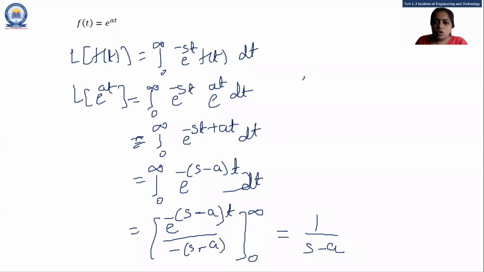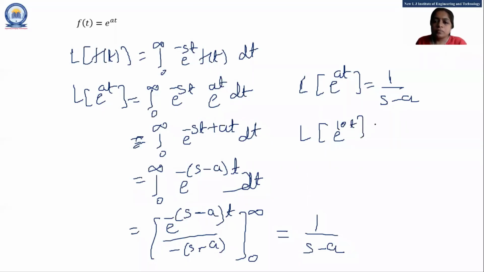So Laplace of e raised to at is equal to 1 upon s minus a, right? So what is the Laplace of e raised to tan t? That is 1 upon s minus tan. Here the multiple of t is positive, so we write a minus sign here. If I put minus tan t, then it will convert into the plus sign. Okay, got it?